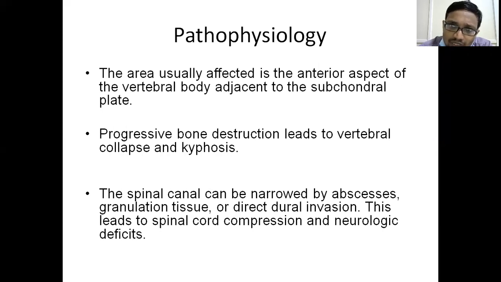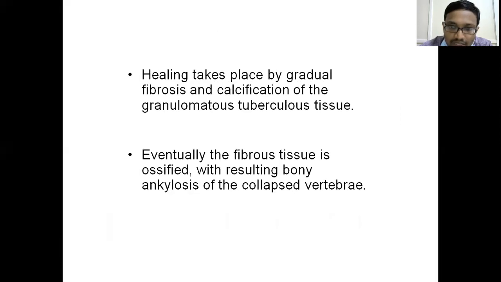Even without compression, there can be ischemia, since the inflammatory edema might reduce the blood supply to the spinal cord, and that can lead to neurological deficits. Then healing and eventually bony ankylosis. This is a brief pathophysiology of how the spine is involved in spinal tuberculosis.